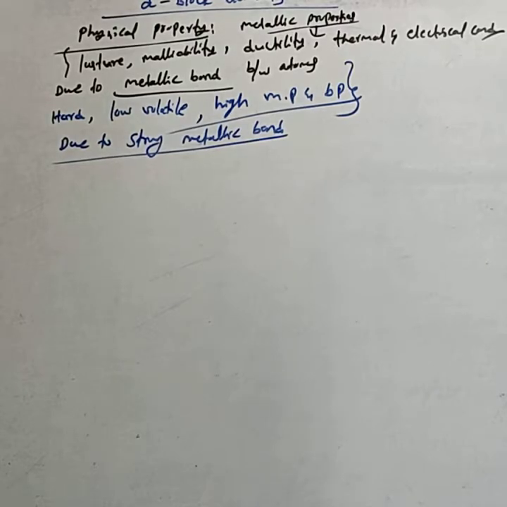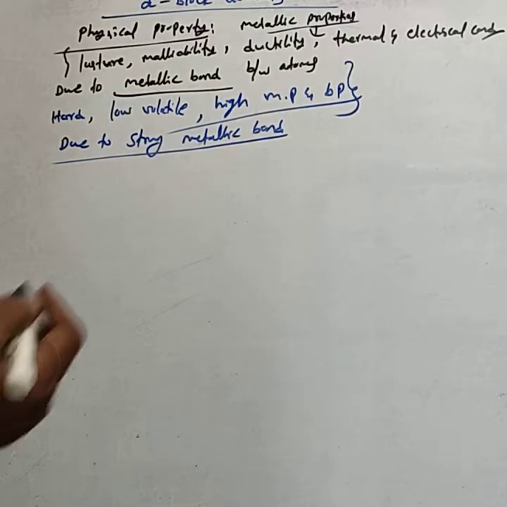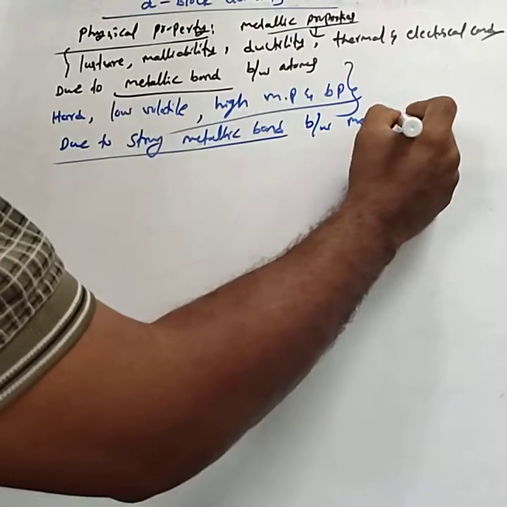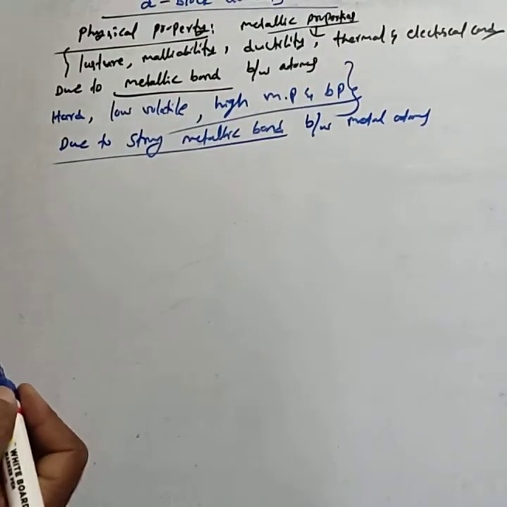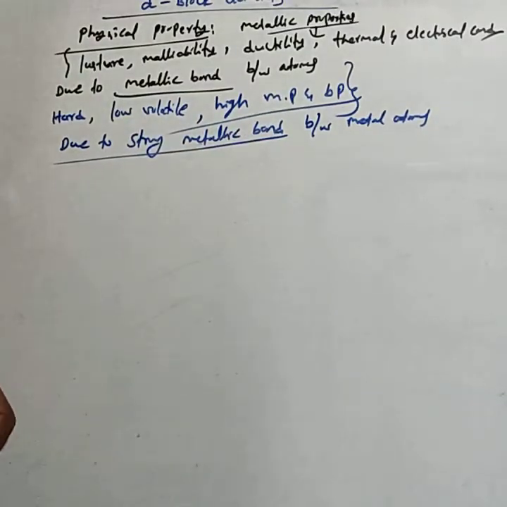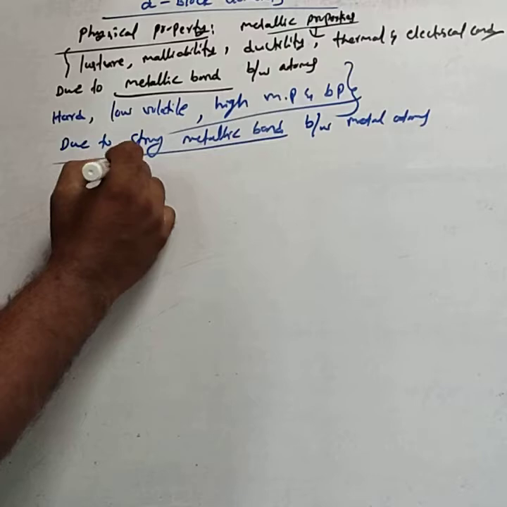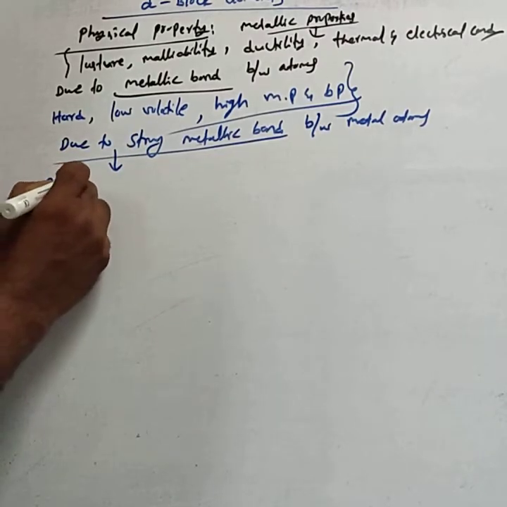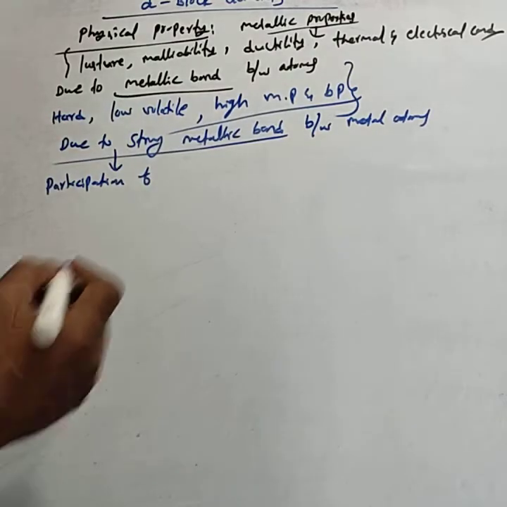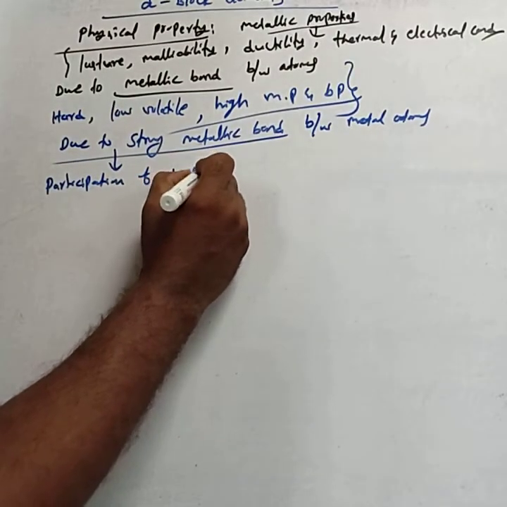Why are they less volatile, very hard, with high melting and boiling points? That is mainly due to the strong metallic bond between the metal atoms. One more reason why they show strong metallic bonding is the participation of unpaired d electrons.